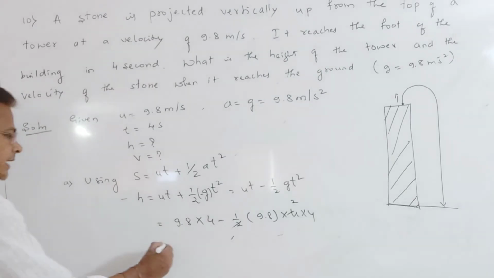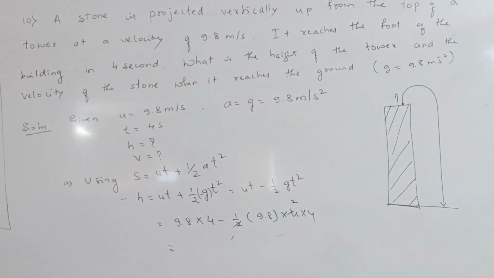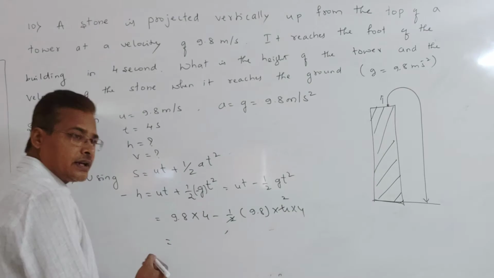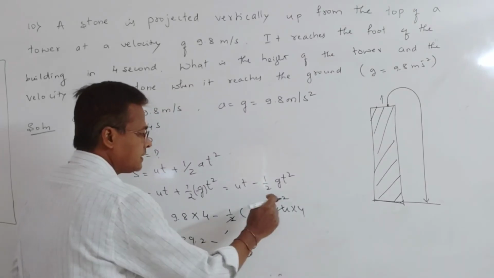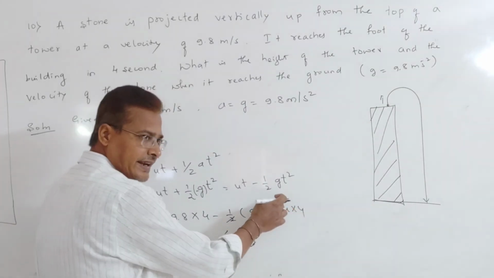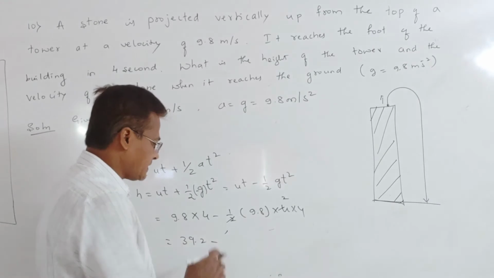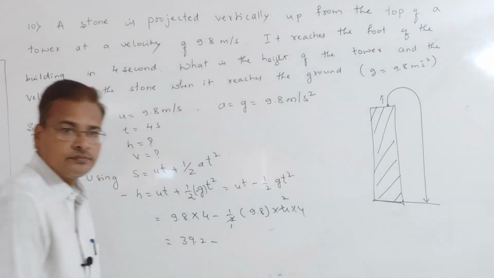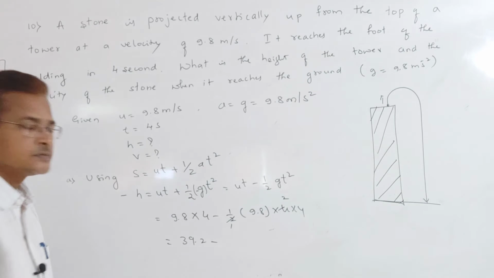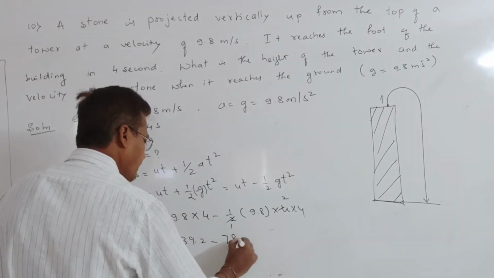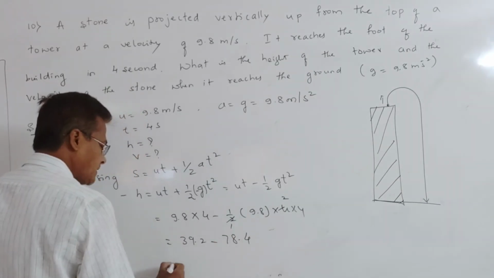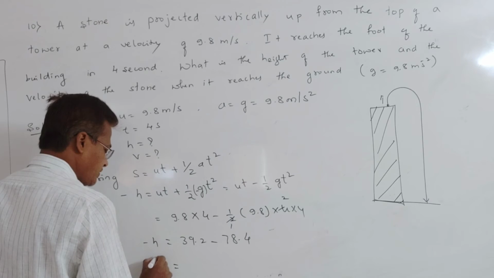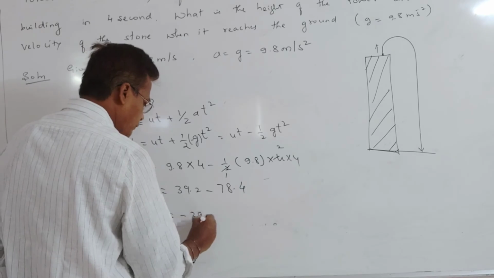Now 9.8 into 4 is 39.2, minus. Then 2 into 4 is 8, and 8 into 9.8 is 78.4. Subtracting, minus h equals minus 39.2.